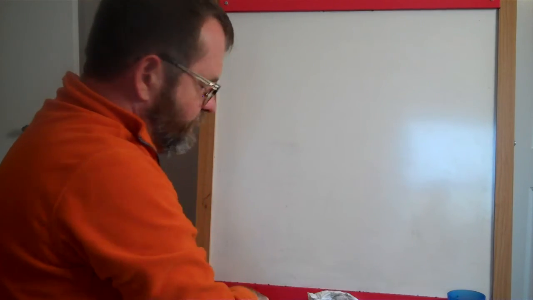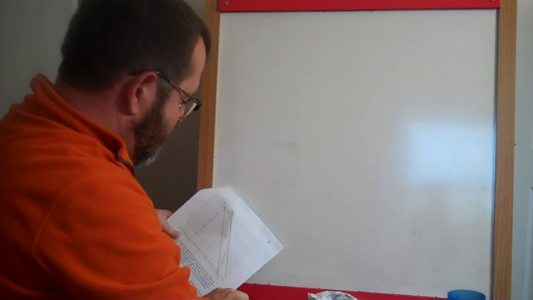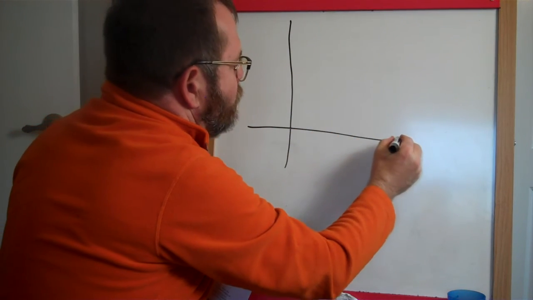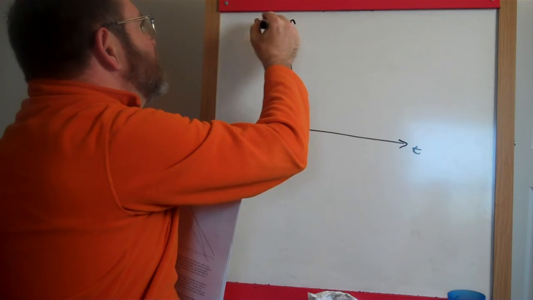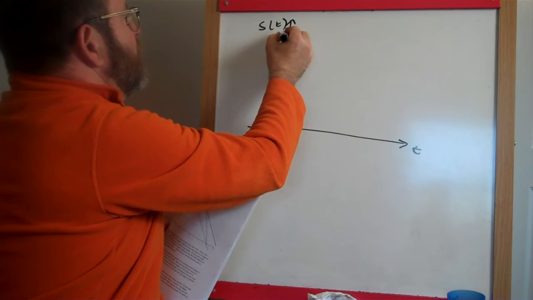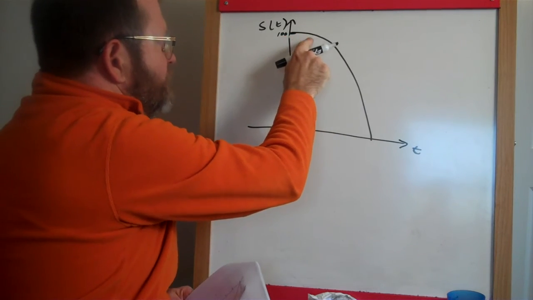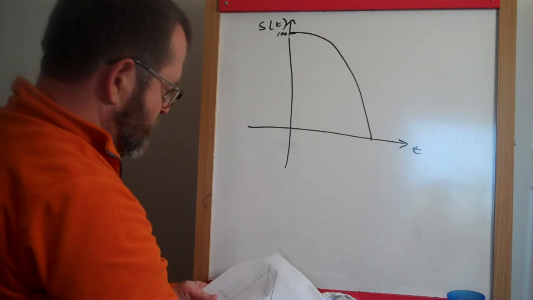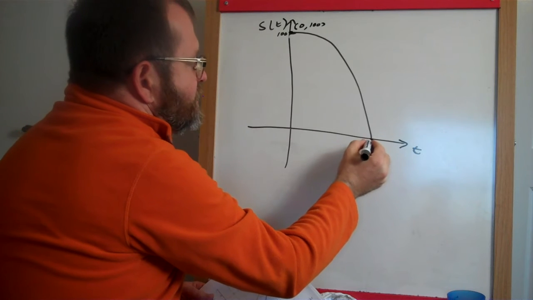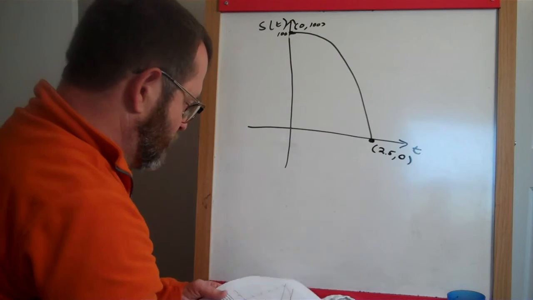Alright. So, a diagram is going to really help this. And there's a diagram on page 7 here. I made it in Desmos. And what we're doing here is we're making a graph where we've got time on the x-axis and the position on the y-axis. And the rock starts up here at a height of 100 and falls to the ground. So with time, at first the rock is barely moving and then it goes really fast down to the bottom here. We could even label these points. This is at time 0, the height is 100. And this is at time 2.5, height is 0. This is the height of the rock here.